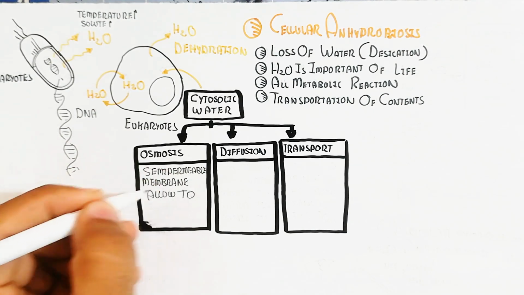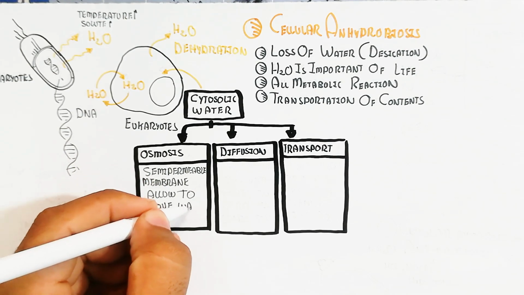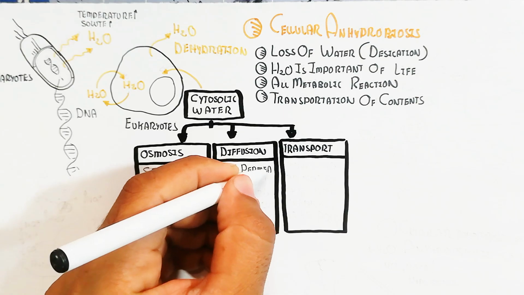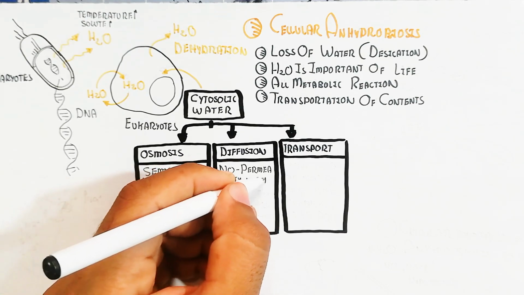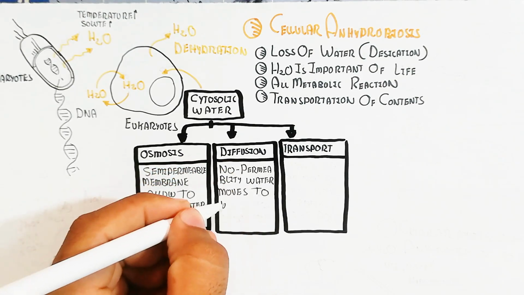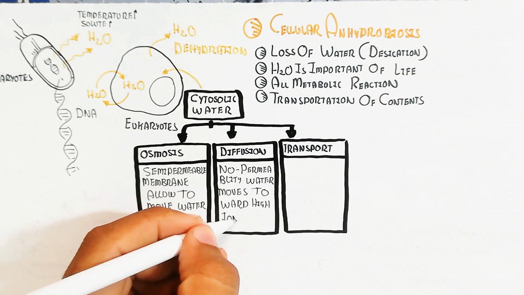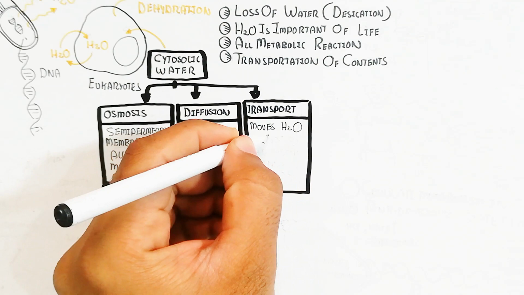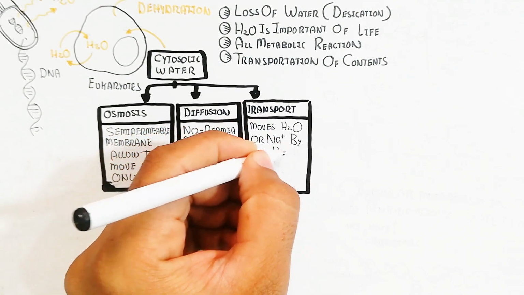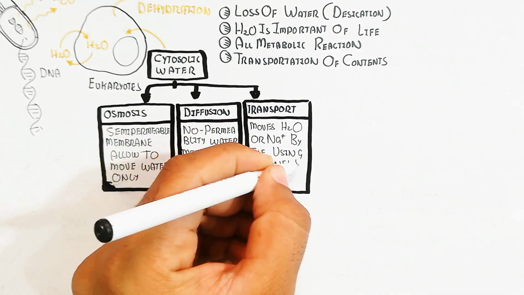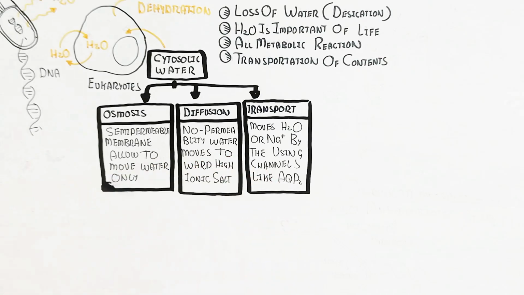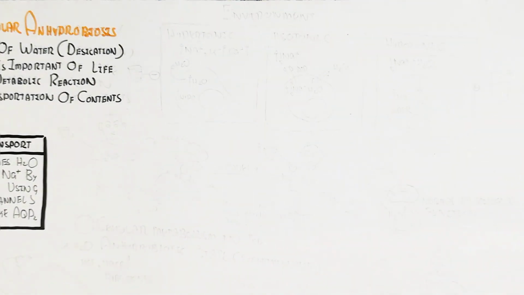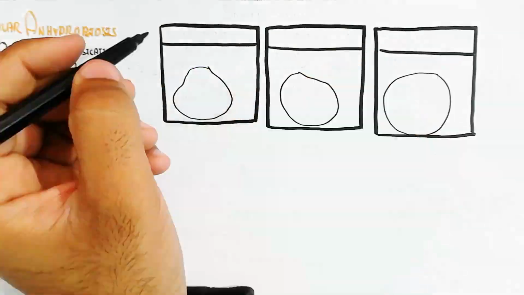The semi-permeable membrane allows only water to move, and there is no permeability for diffusion of solutes. Water moves toward high ionic salt. If a hypertonic condition is present in the blood, the water will move toward the blood, and shrinkage of the cell is possible in RBCs or other cells. Transport of water and sodium can happen using channels like the aquaporin 2 channel, and ATP is also used.